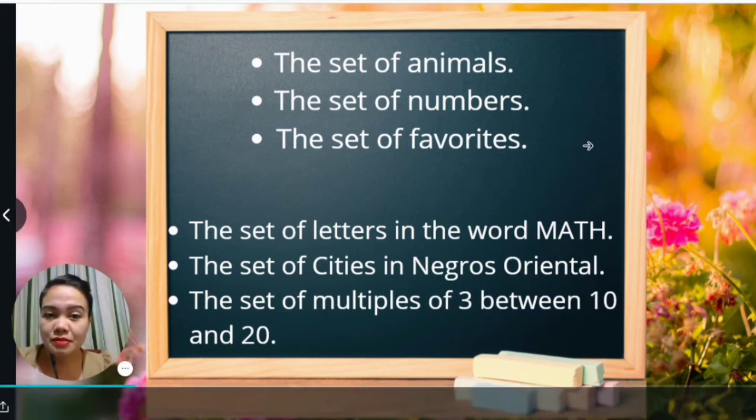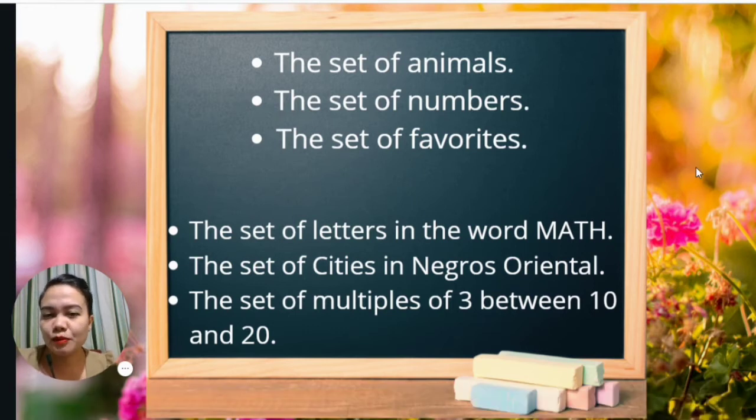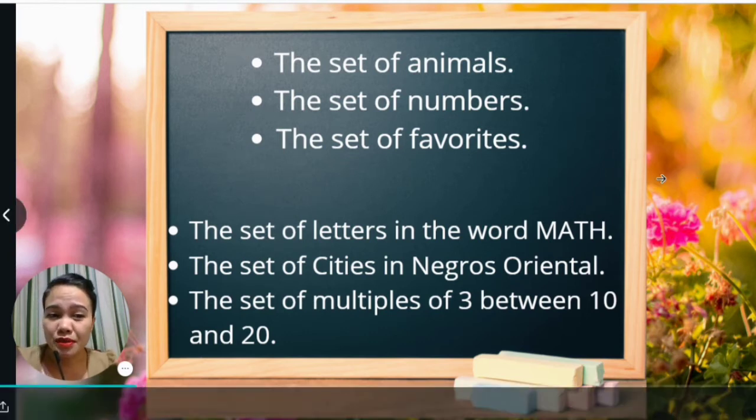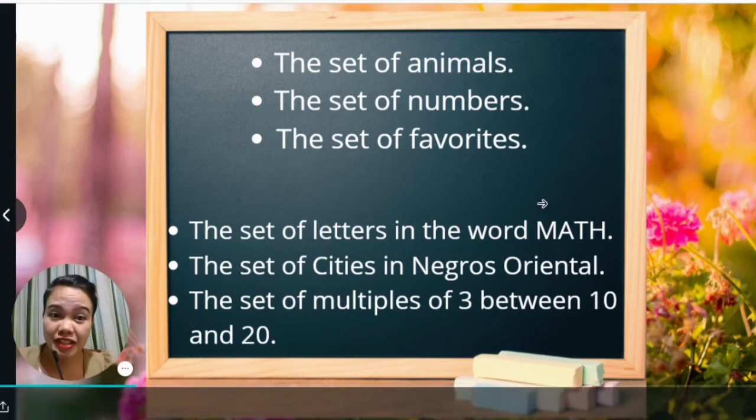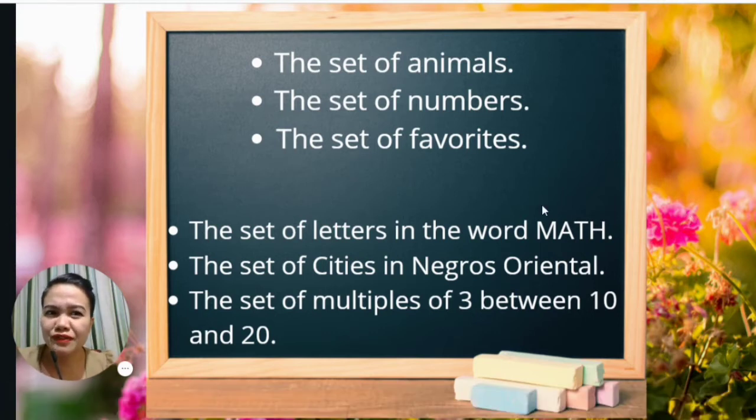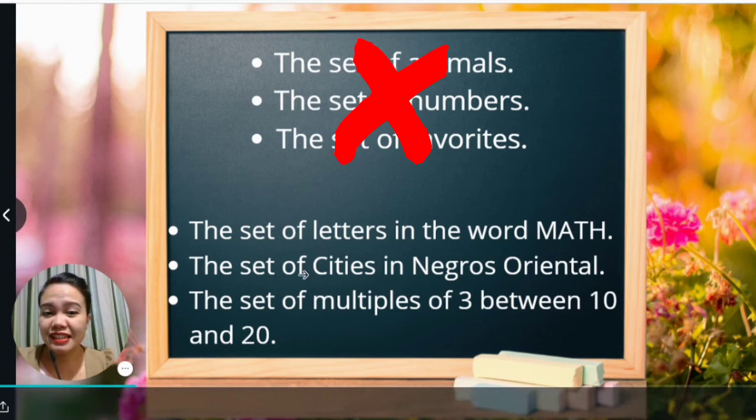For the first set of animals, kabalo ba tag unsang klasiha, what type, what kind of animals are being asked for? For the set of numbers, are we referring to real numbers, irrational numbers, or maybe complex numbers? And how about the set of favorites? Unsa man nga favorite? Favorite ba nga pagkaon or favorite nga subject or whatever favorite that is? Now let's take a look at another set of sentences here below.